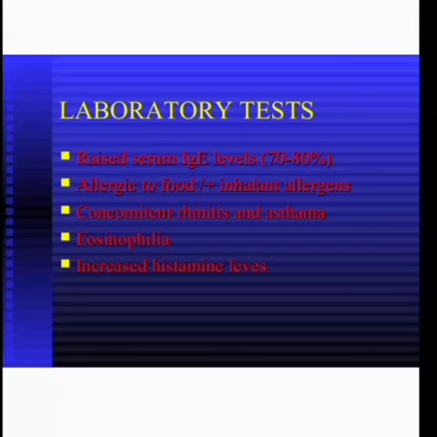Next one, concomitant rhinitis and asthma. We call this the atopic triad. Atopic triad means the patient has concomitant rhinitis, the patient has asthma, and the patient has dermatitis. If all these features are present, we say it is the atopic triad.